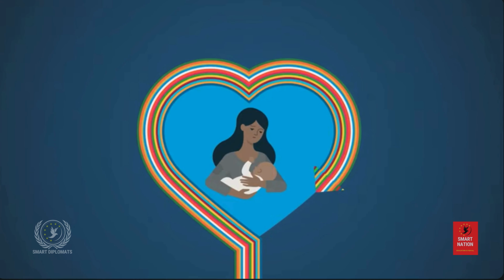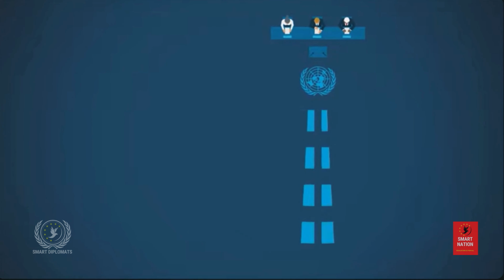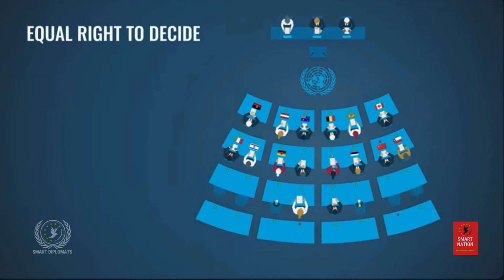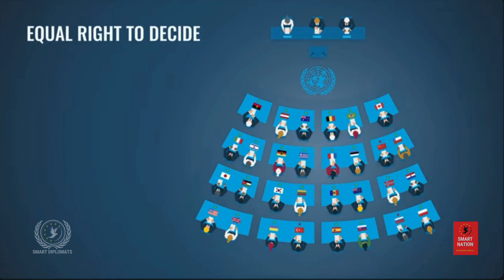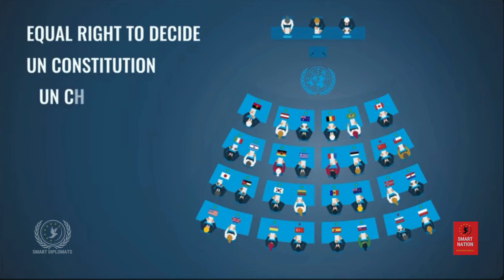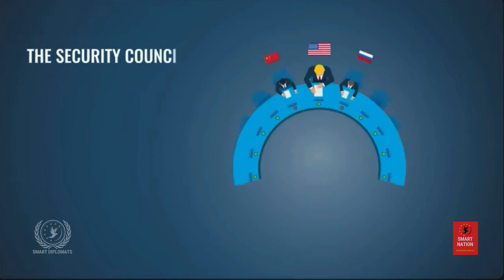The most vulnerable should be given priority. In the UN General Assembly, all countries, small and large, have one vote and the same say. All member states are committed to following the constitution of the United Nations, the UN Charter, where peace and human rights are central topics. The most powerful organ of the UN is the Security Council.